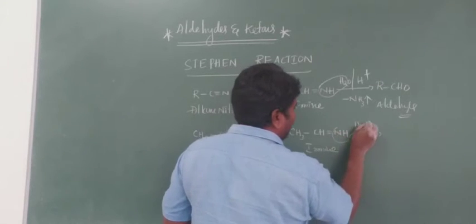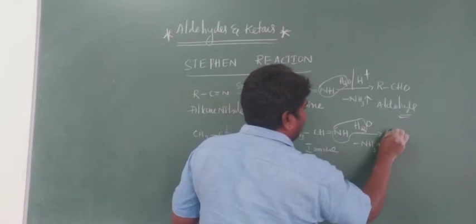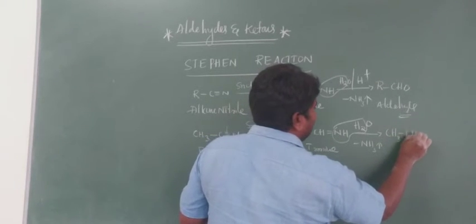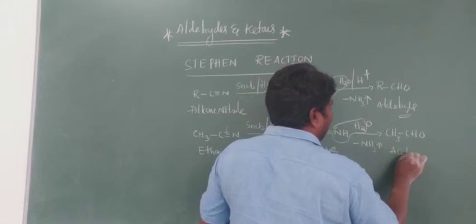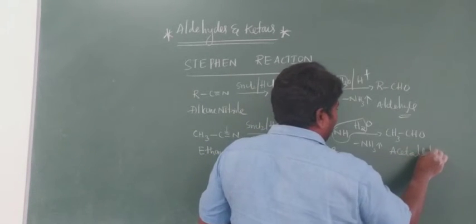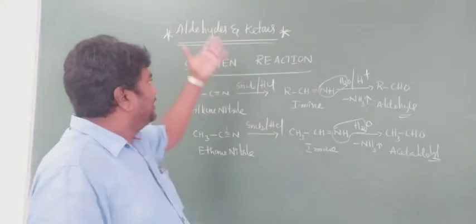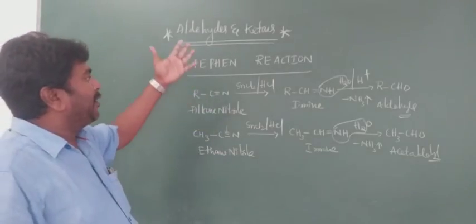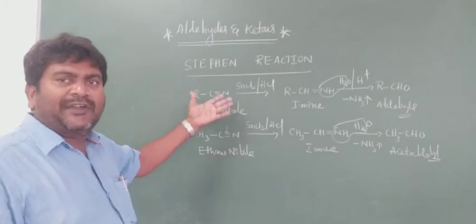NH3 gas is eliminated. Next, it is CH3CHO. So this is acetaldehyde. In this method we can't prepare ketones. This is only for aldehydes, not for ketones.